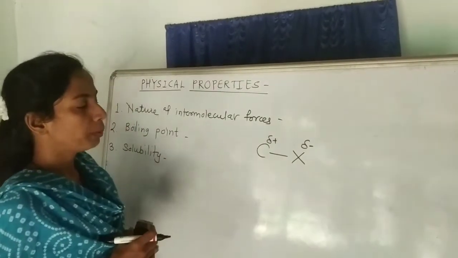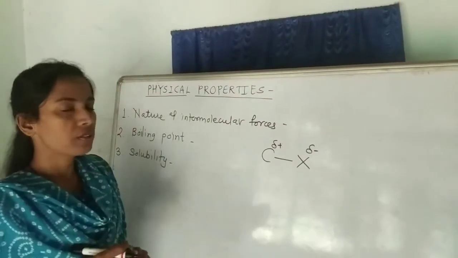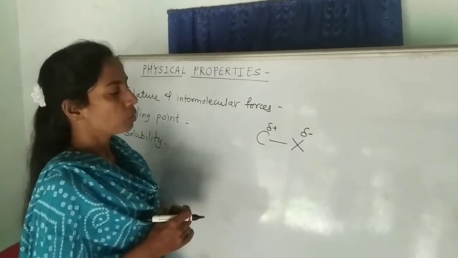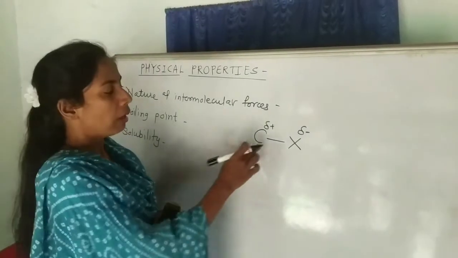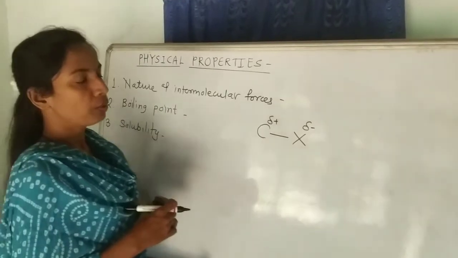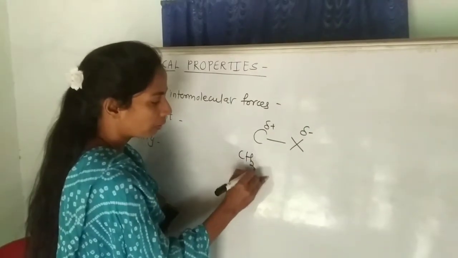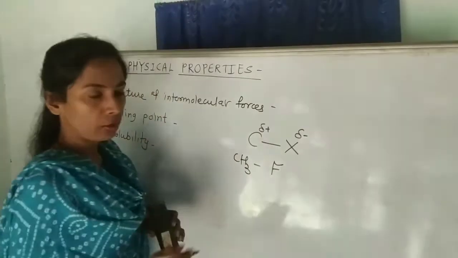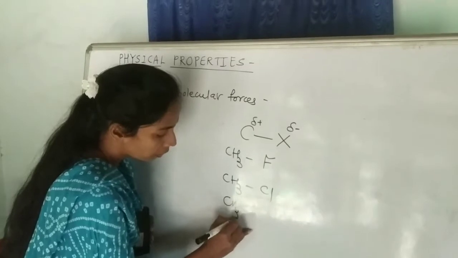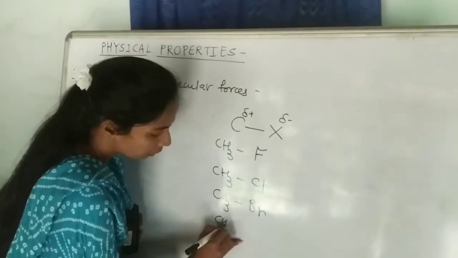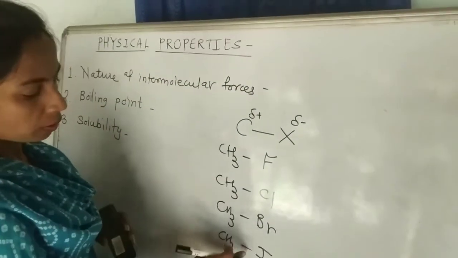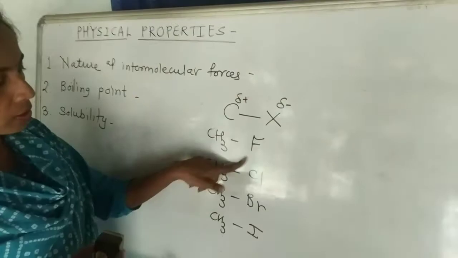The strength of this bond depends upon the size of the halogen. As we know, fluorine is the smallest halogen and iodine is the largest halogen. So the strength of this bond depends upon the bond length, and bond length increases with increase in size of the halogen atom. If you take the same alkyl group like methyl and change the halogen, it gives methyl chloride, methyl bromide and methyl iodide. So considering the same alkyl group, the bond length increases with increase in size of halogen.